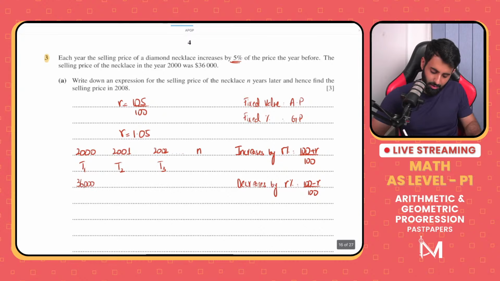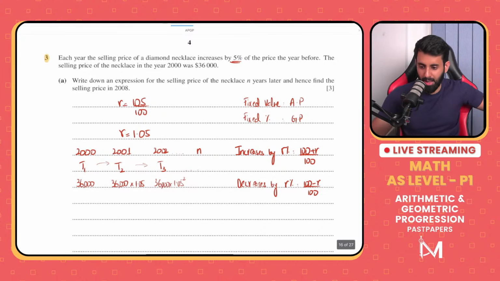Okay, the year after, the price is going to be what? The price is going to be 36,000 into 1.05. We're going to multiply it by 1.05 once. The third year, that means 2 years after, 1, 2, it's going to be 36,000 into 1.05 squared.